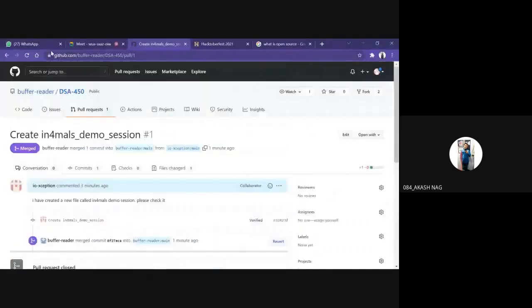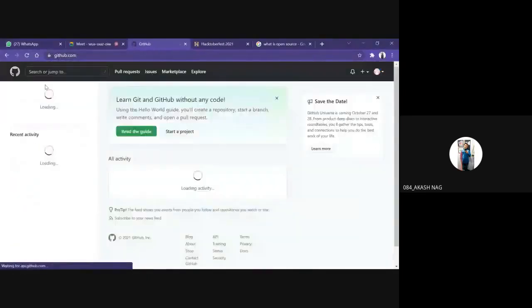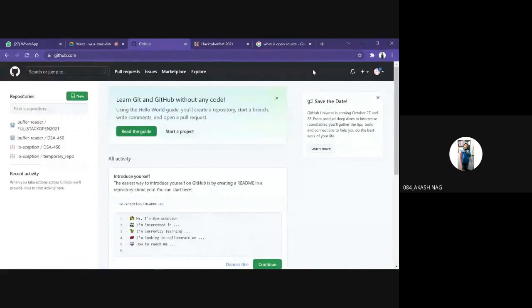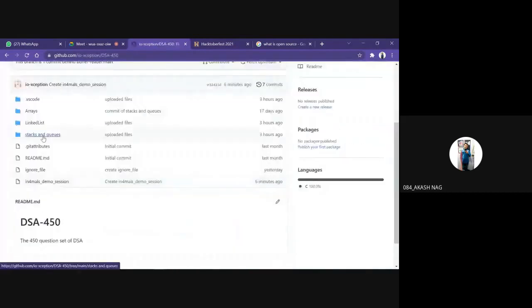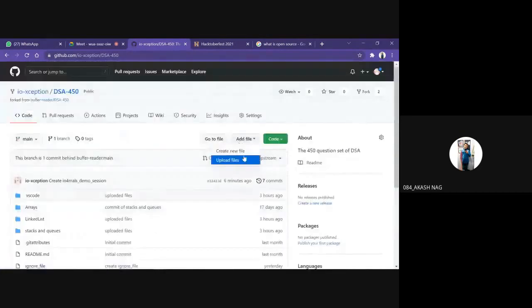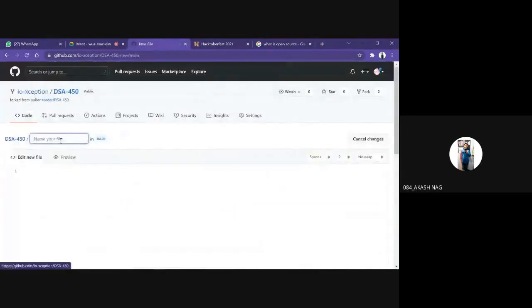Wait, just a minute. Go to the repository. This is the IO exception user's GitHub. So I would go to this and let me see. Yes, array is okay, linked list is okay, stacks is okay. I think I need to add another file. Create new file. I would like to add another file called temporary file.